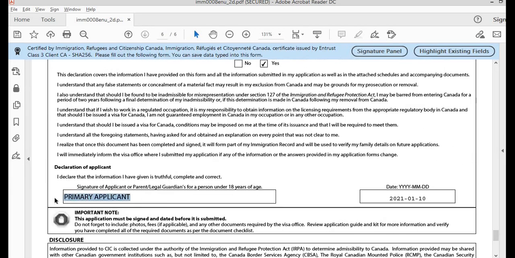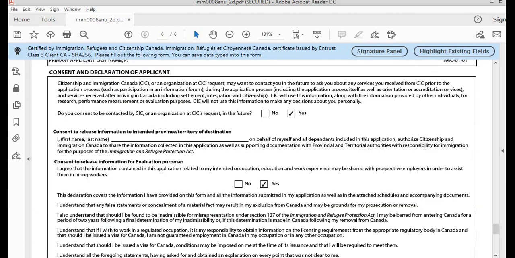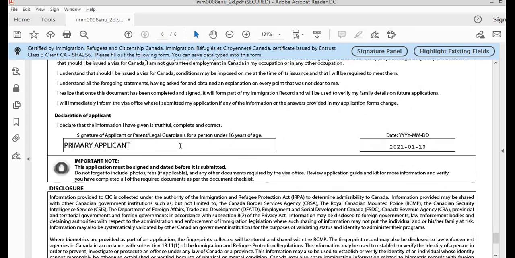You can write the primary applicant's name in here. Also sign it in front of that. Then you need to write the first name and the last name here, also in ink. So this form is done.